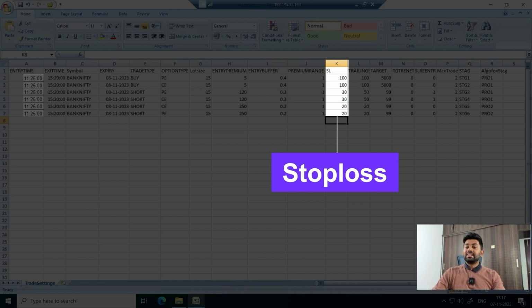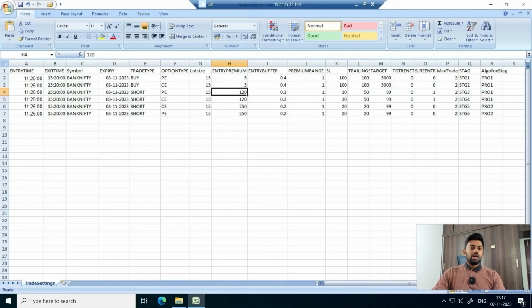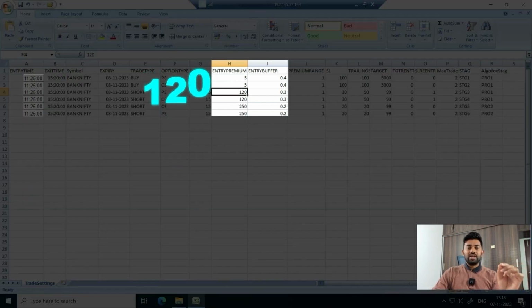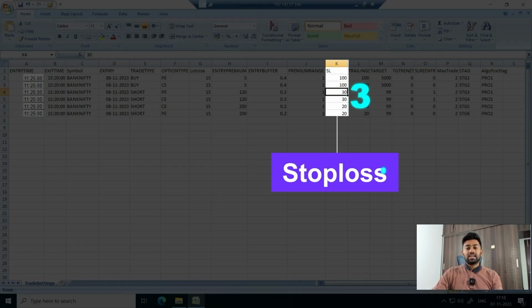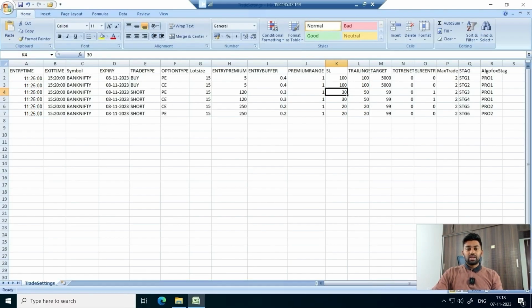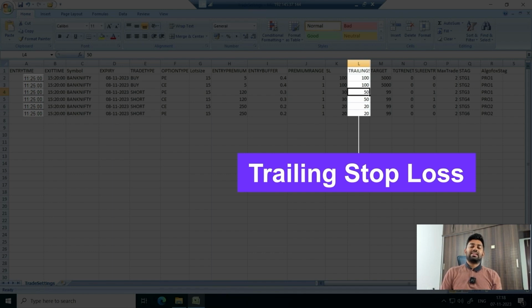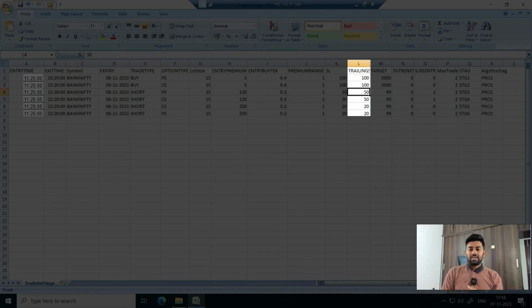This stop loss is again in terms of percentage only. For example, I want to short a call or a put which is at 120 rupees premium or in a buffer of 30%. When I take a trade, my stop loss should be automatically placed at 30% of the premium executed. And there is a trailing stop loss. Trailing stop loss basically represents for every X% move in the premium, trailing stop loss will also go up by X%. For example, if I keep it as 50 here, for every 50% move in the premium, trailing stop loss will go up by 50%.